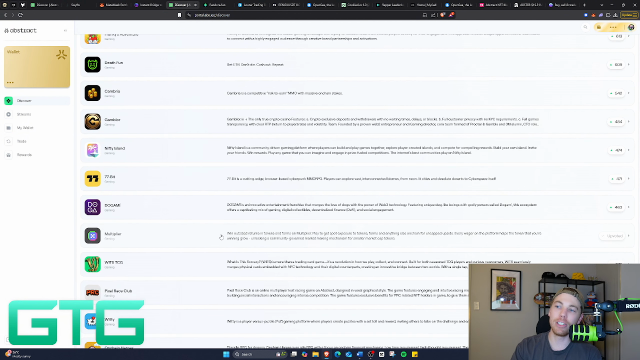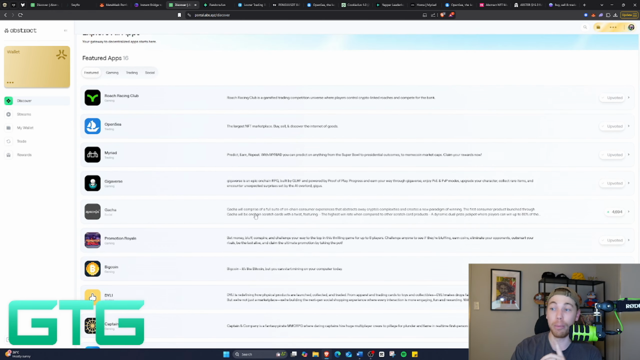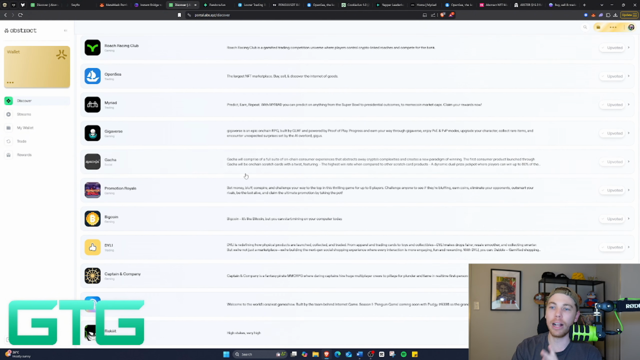Multiplier is one of my favorites as well. It's an in-game sort of gambling app as well. Gacha cards, which I haven't mentioned as well, is one of my favorite as well. Scratch cards, they currently have a jackpot of $37,000 US. If you win that, wow, that would actually change your life. So Gacha is one of the ones that I use all the time.